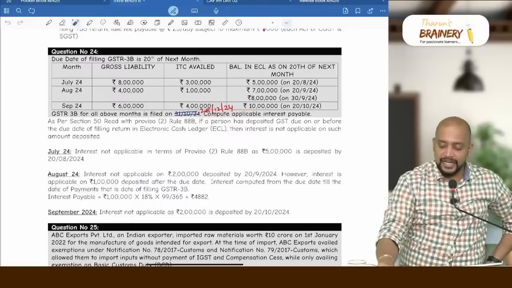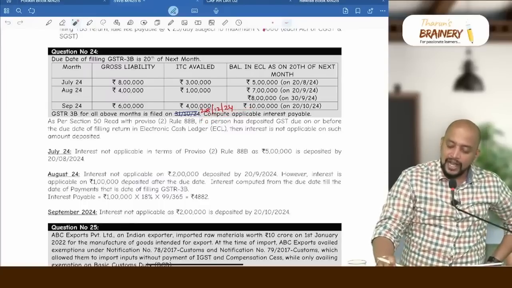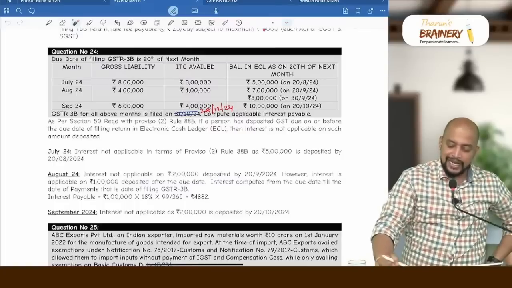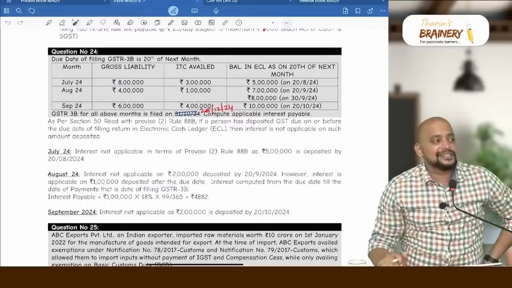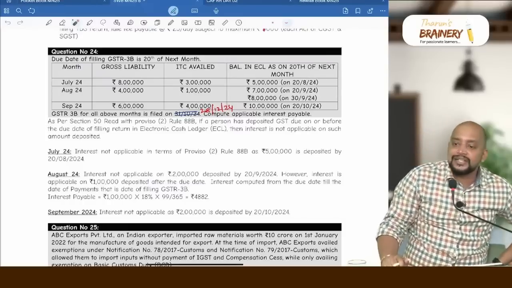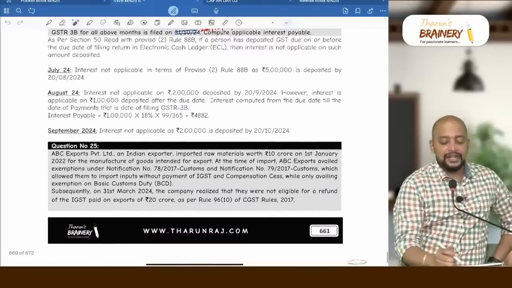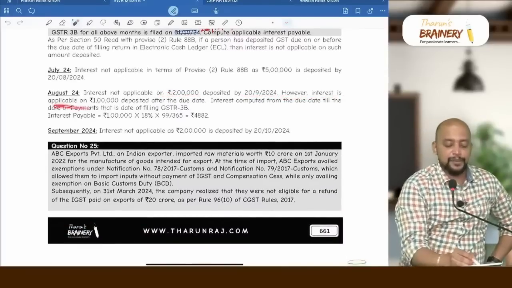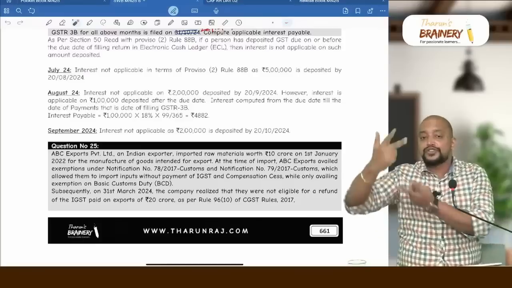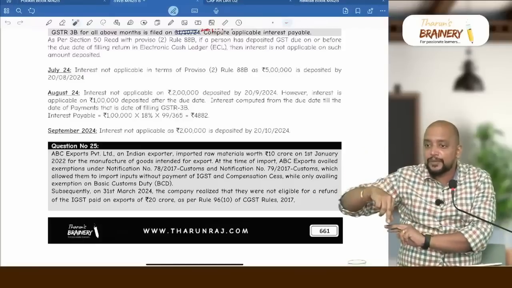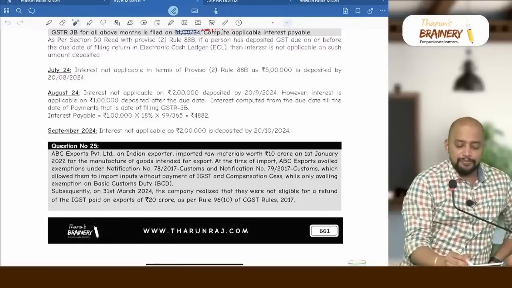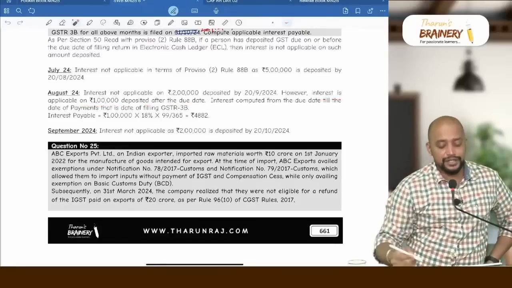So count the number of days. In September 10 days, October 31 days, November 30 days, December 28 days. For 99 days they need to pay interest on 1 lakh. Are you understanding this? So see there, interest is not applicable on the 2 lakhs deposited by the due date. However, interest is applicable on 1 lakh. Because this provision is not applicable for 1 lakh, the regular provision will be there. Got it? So interest is payable on the 1 lakh deposited after the due date.